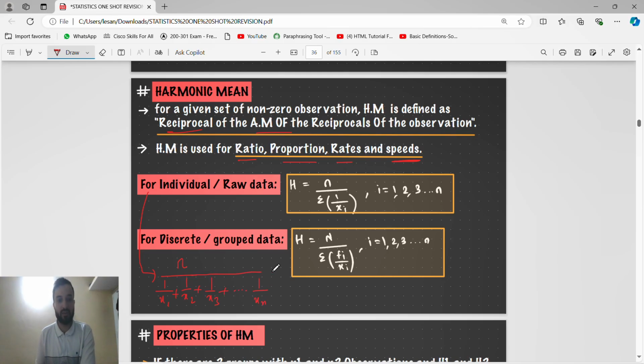So x1, x2, x3 are the observations: 1 by the first observation plus 1 by second observation plus 1 by third observation, like that. So n is the total number of observations.